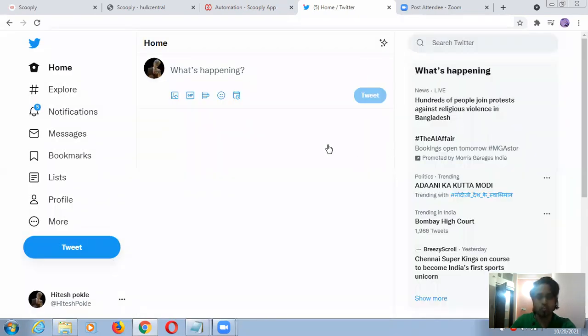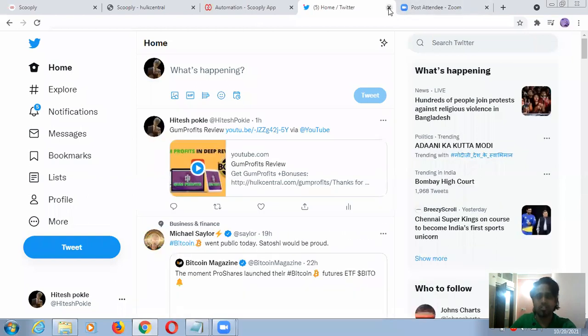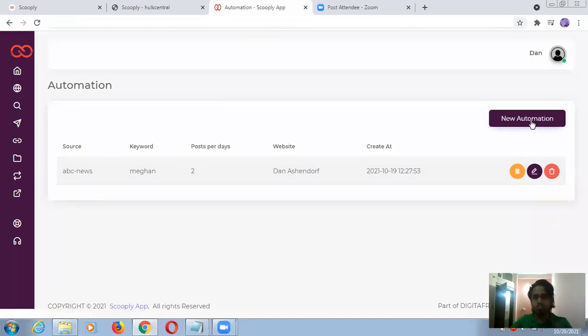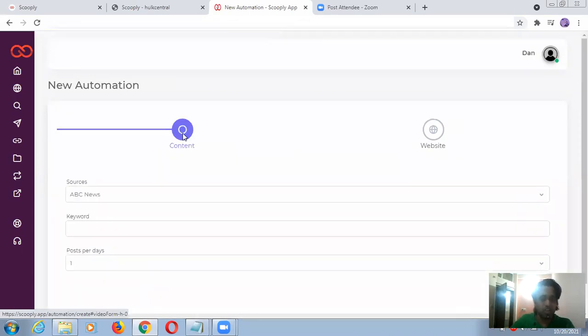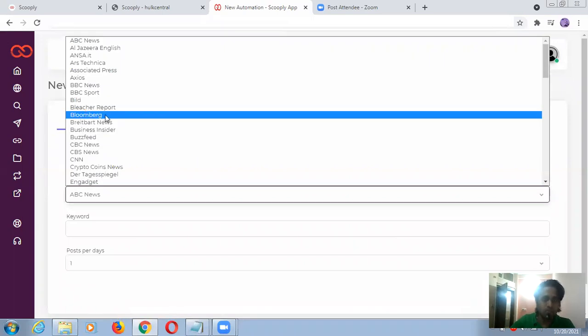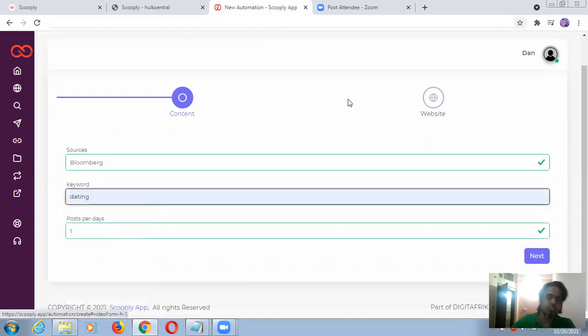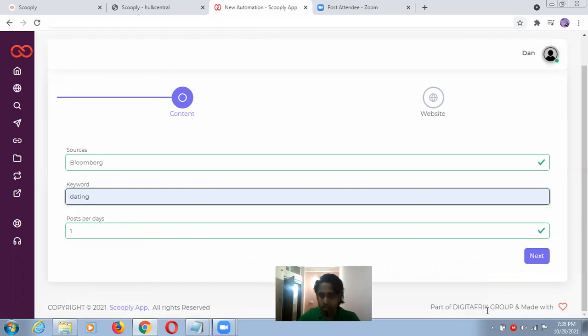So I'm not going for the tweet. I'm just going to close this one. Now this is automation, so we should see what is coming inside automation, because this is an important thing, guys. This will be your content, this will be your website. For example, this is my content. I'm going for Bloomberg, just for example, with the dating keyword. Then posts per day. This is just giving the number so that this machine will start working for us.